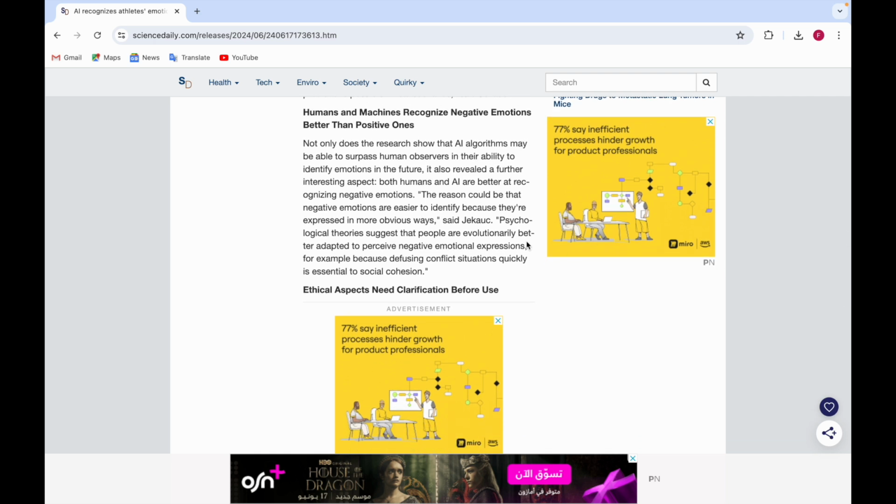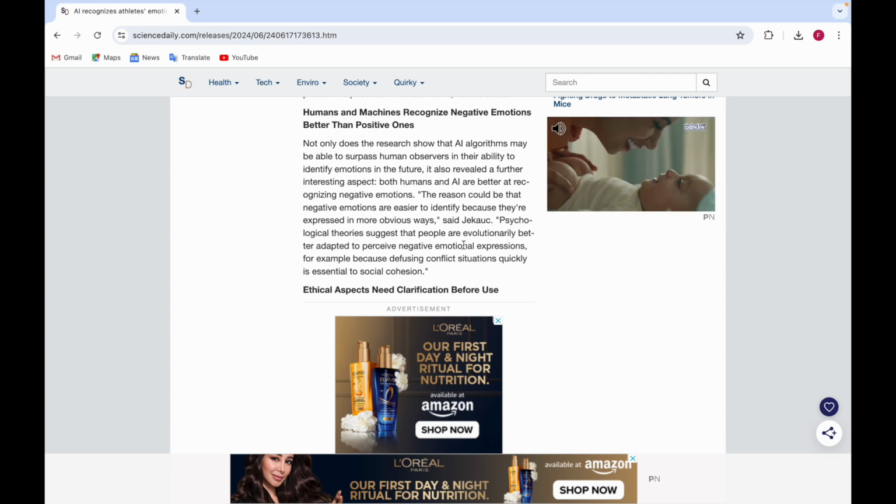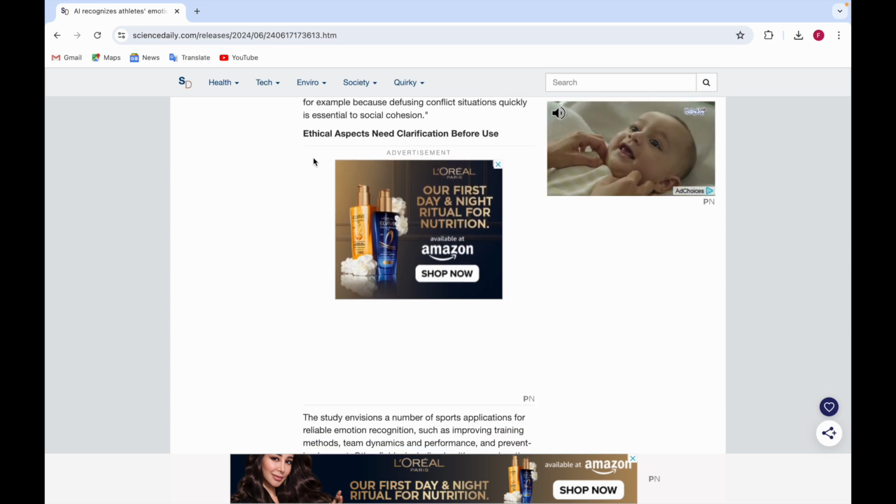Psychological theories also say that people are better adapted to perceive negative emotions, for example, rather than positive ones. And they also said that ethical aspects need clarification before use.